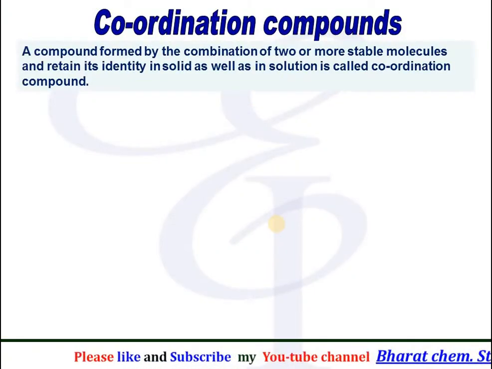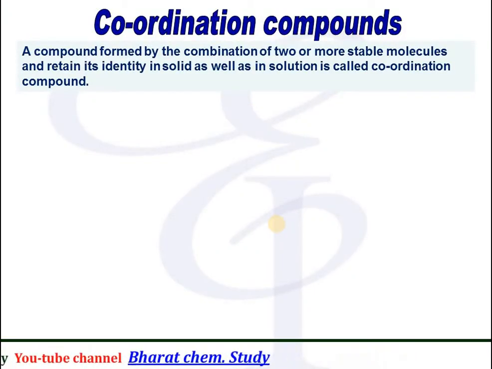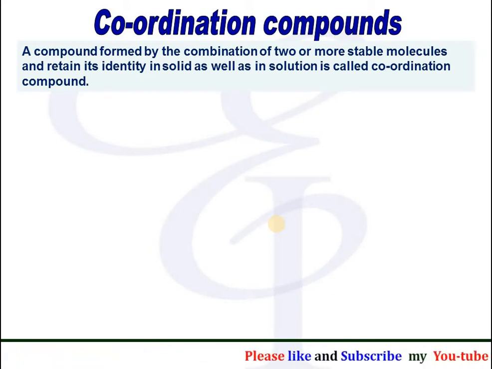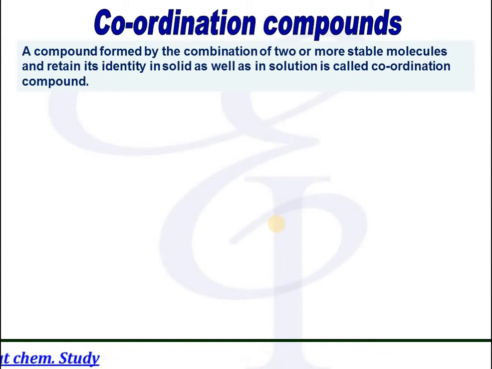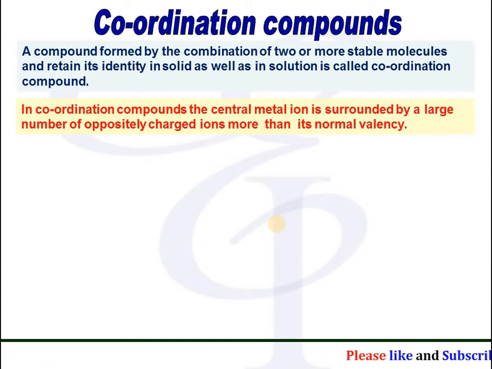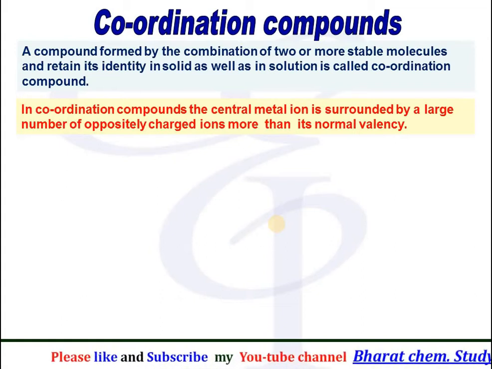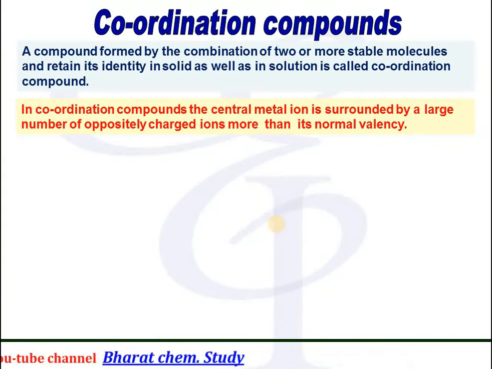Coordination compounds: a compound formed by the combination of two or more stable molecules, and which retains its identity in solid as well as in solutions, is called a coordination compound. In coordination compounds, the central metal ion is surrounded by a large number of oppositely charged ions, more than its normal valency.